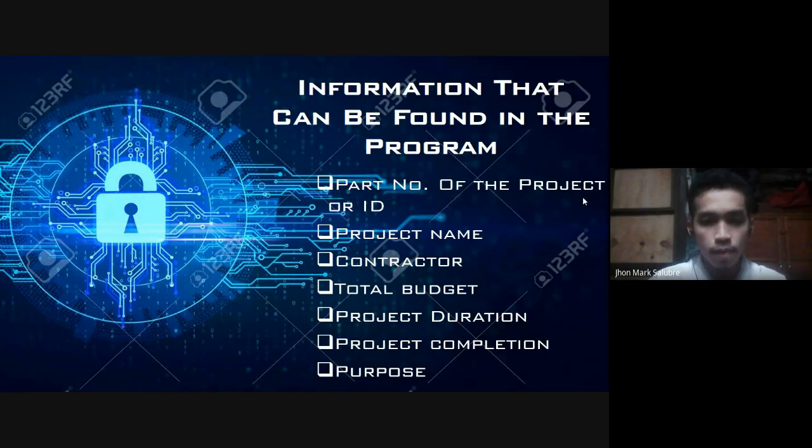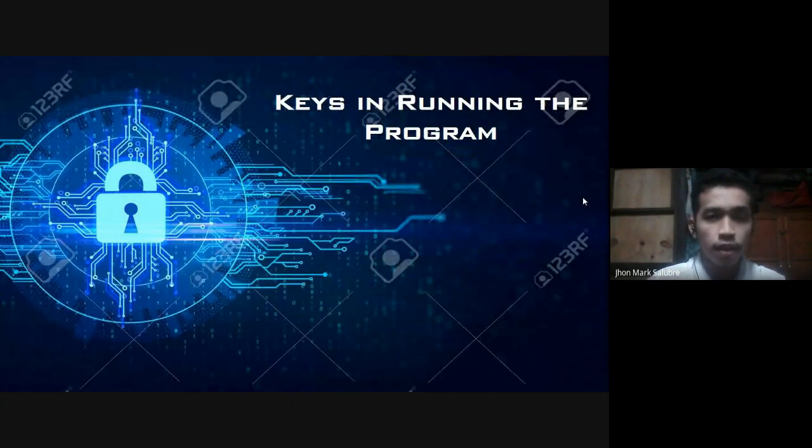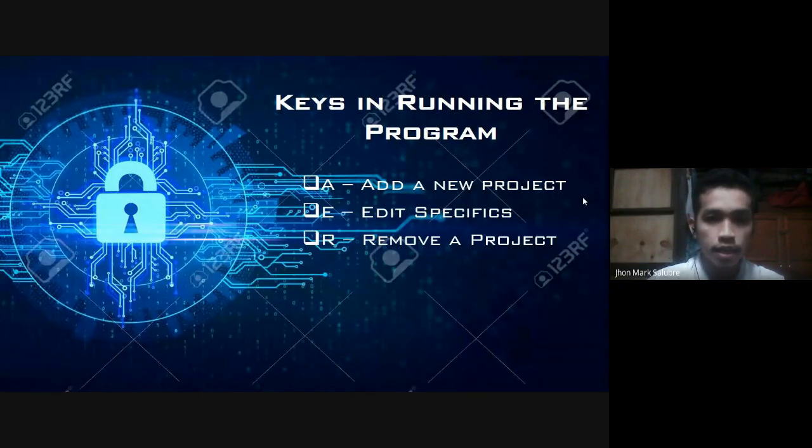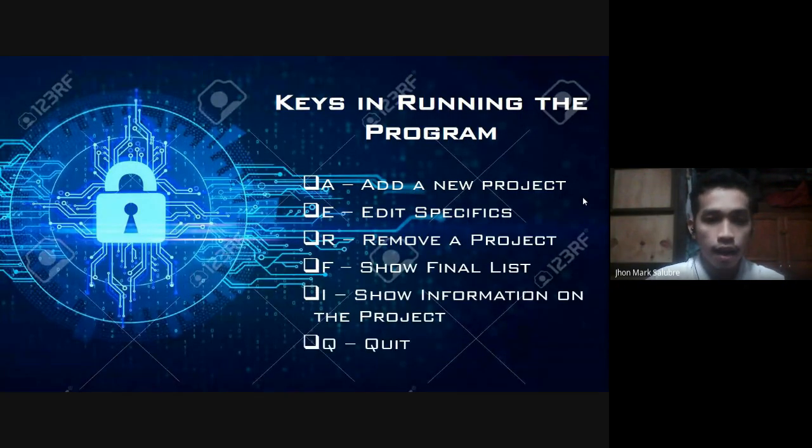containing all this information. We must take note that all this information must be present before one can successfully add another project. And these are the keys upon running the program. We have the A, E, R, F, I, the Q, and the help.